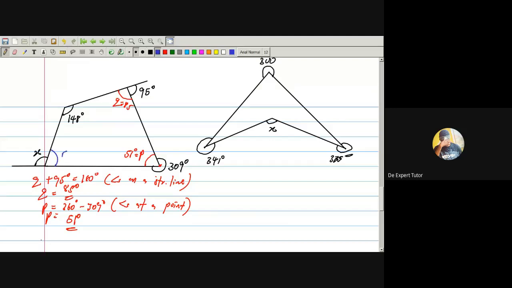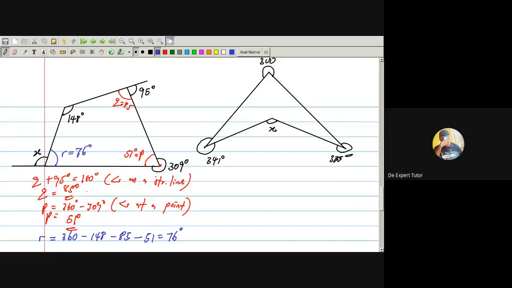Remember that R will be equal to, you know that sum of angles in a quadrilateral is equal to 360 degrees. So to get R, I will remove everything here from 360 degrees. Everything will add up to 360 degrees. So as I've gotten this three, if I remove this three from 360, that'll give me the size of angle R. And what's my answer? 76 degrees.